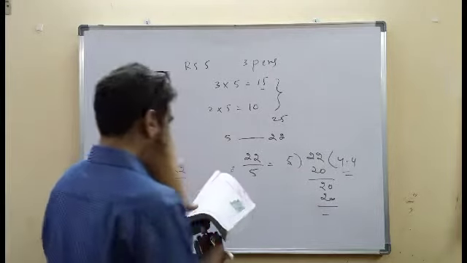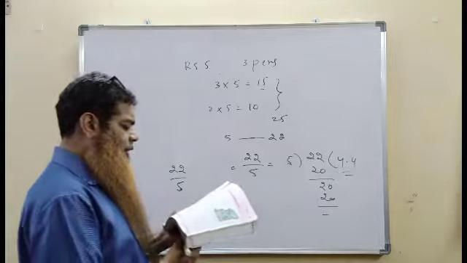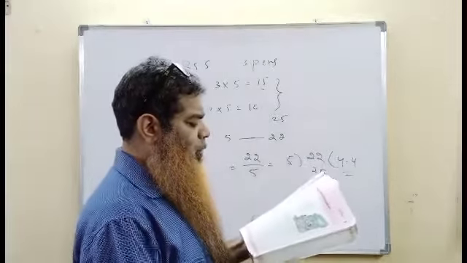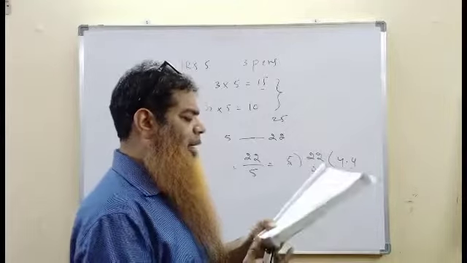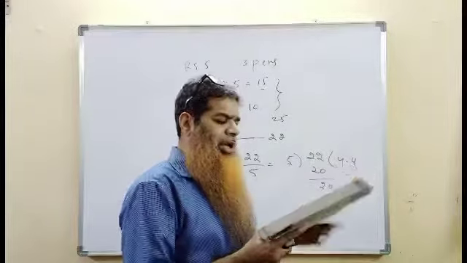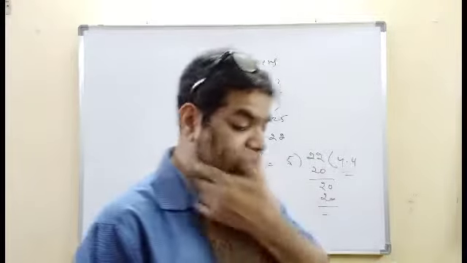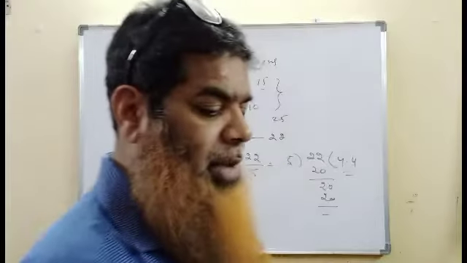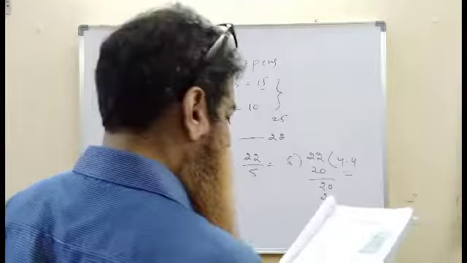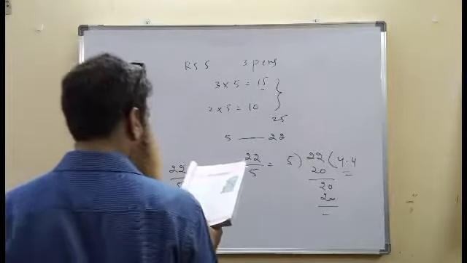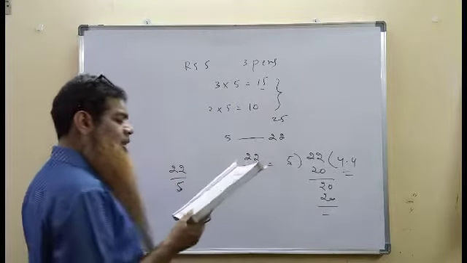Then in the second case, afternoon hours, change in the temperature per hour, 12 noon to 3 p.m. There were 3 hours and the temperature rose by 3 degrees. So 17 degrees Celsius minus 14 degrees Celsius by 3, that is 3 by 3, equal to 1 degree Celsius per hour.